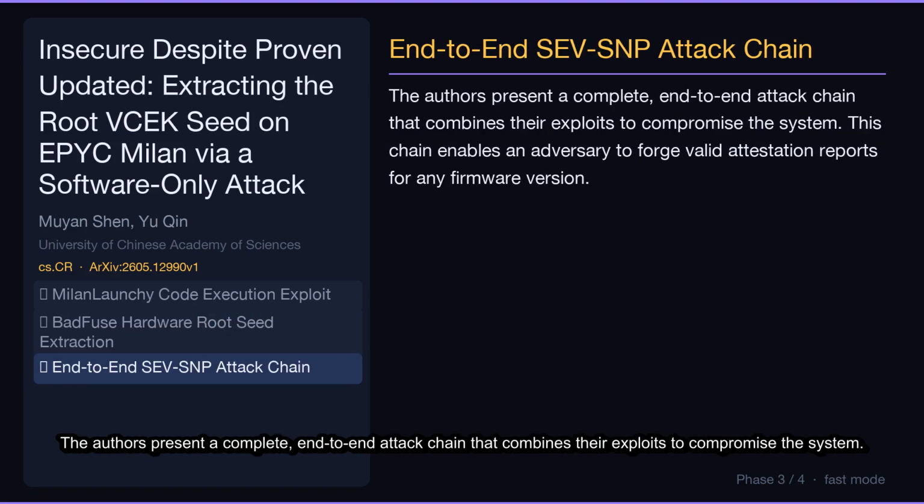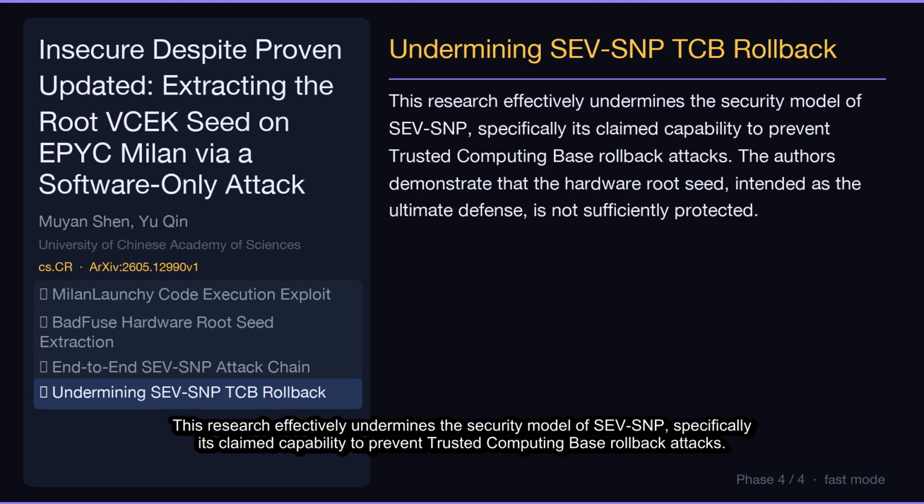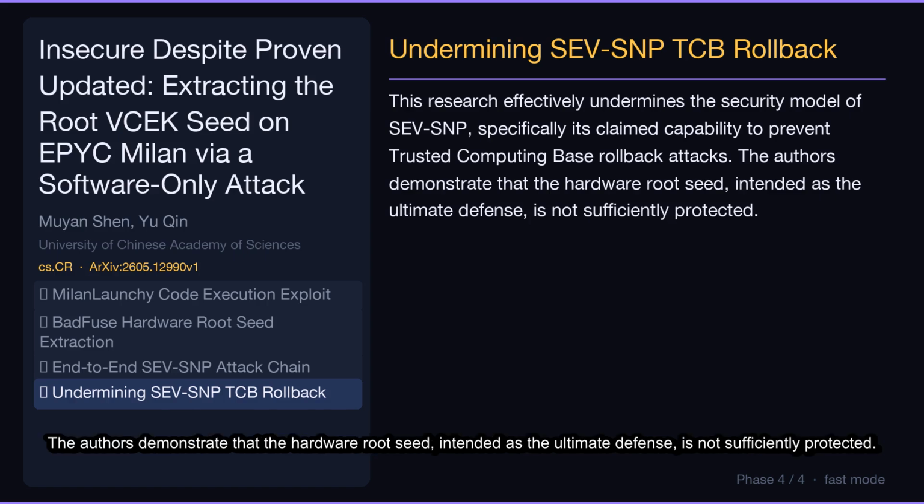The authors present a complete end-to-end attack chain that combines their exploits to compromise the system. This chain enables an adversary to forge valid attestation reports for any firmware version. This research effectively undermines the security model of SEV-SNP, specifically its claimed capability to prevent trusted computing-based rollback attacks. The authors demonstrate that the hardware root seed, intended as the ultimate defense, is not sufficiently protected.